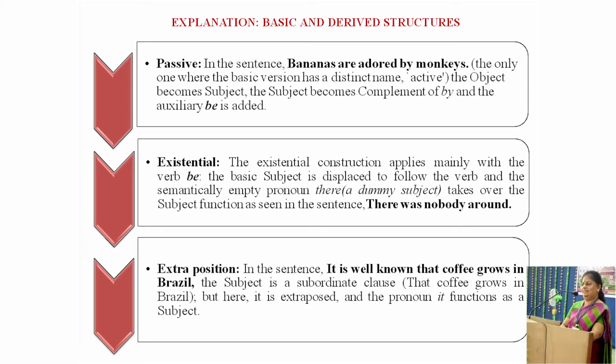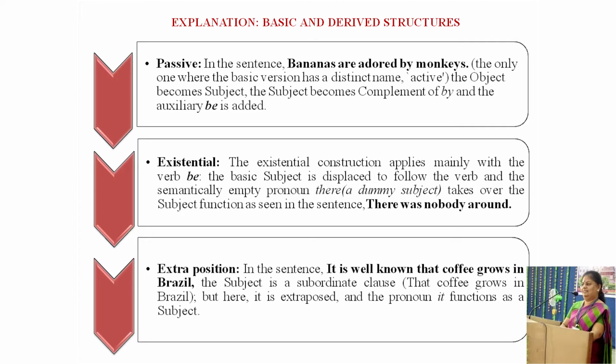Here is the example of existential construction. The existential construction applies mainly with the verb be. The basic subject is displaced to follow the verb, and the semantically empty pronoun there, which we call a dummy subject, takes over the subject function, as seen in the sentence, there was nobody around.